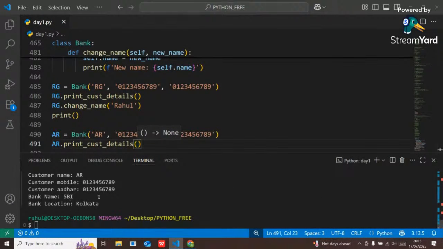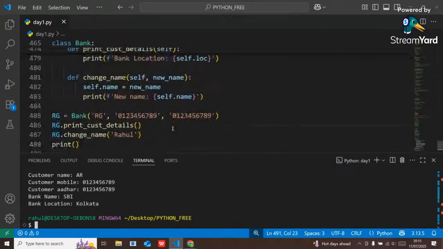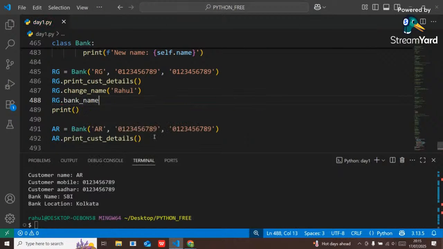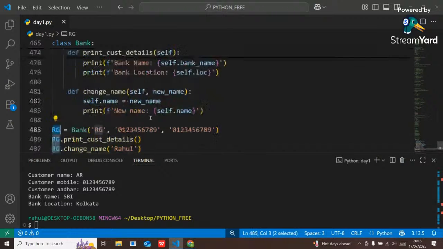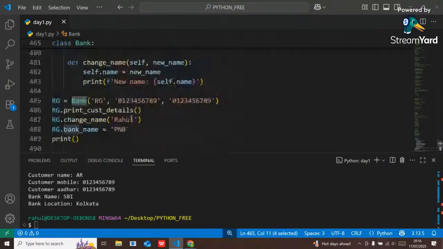See, AR, right? But here if I change the bank name for RG, RG dot bank name equal to PNB, now the bank name is changed with respect to that particular object, but originally the bank name has not been changed. How to verify?